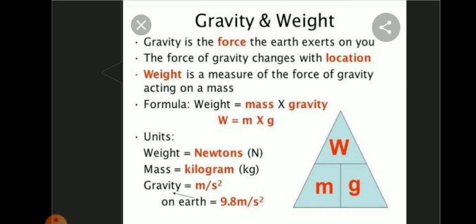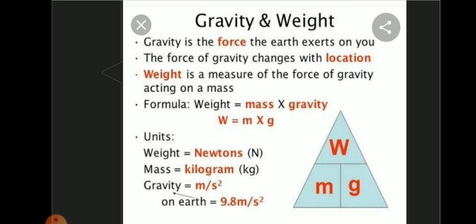Gravity is the force the earth exerts on you, and the force of gravity changes with location. Weight of a body is defined as the gravitational force exerted on it due to the earth's gravity alone. So we can write weight is equal to mass into gravity. Weight is nothing but the gravitational force. So W is equal to M into G, where W is weight, M is the mass, and G is the gravity.